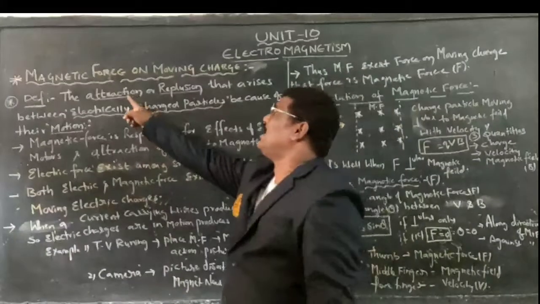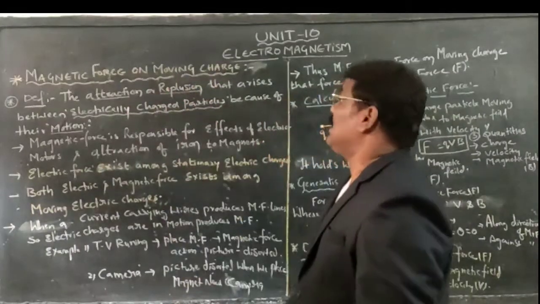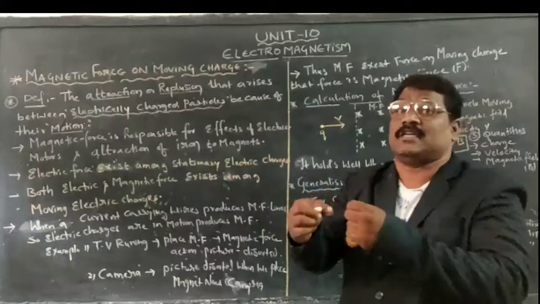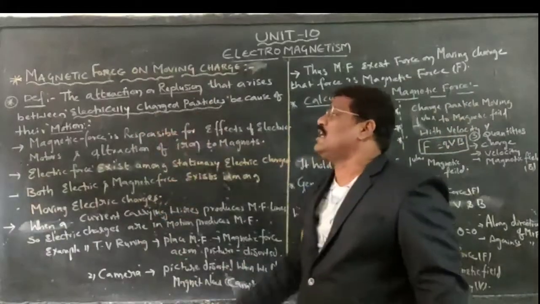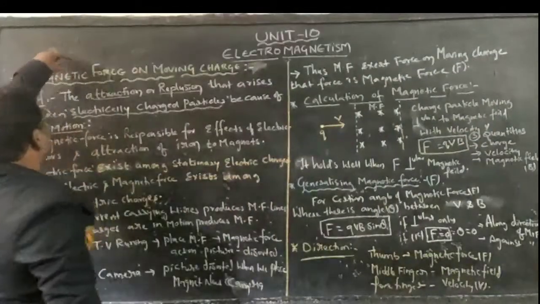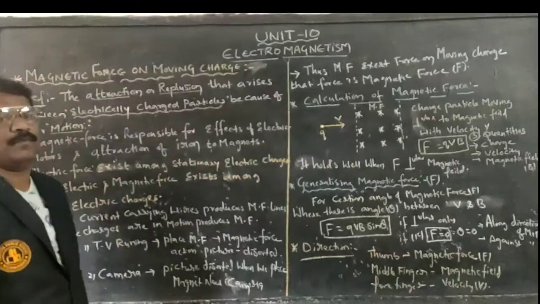Between those charged particles, it arises due to that particular motion. That particular force is called the magnetic force.